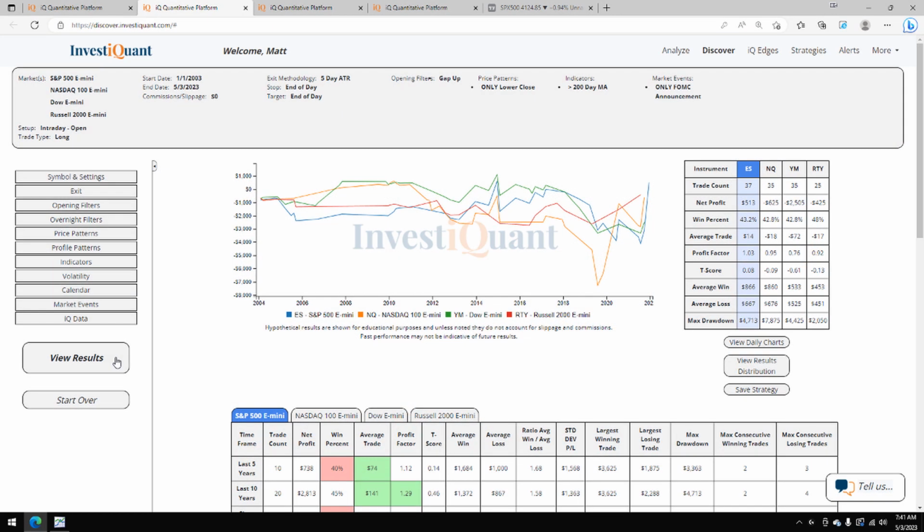These are the results based upon entering the market long at 9:30 a.m. Eastern Time, exiting at 4:15 p.m. Eastern Time, when you were gapping up on the FOMC announcement day and the prior session closed lower, but above the 200-day simple moving average.